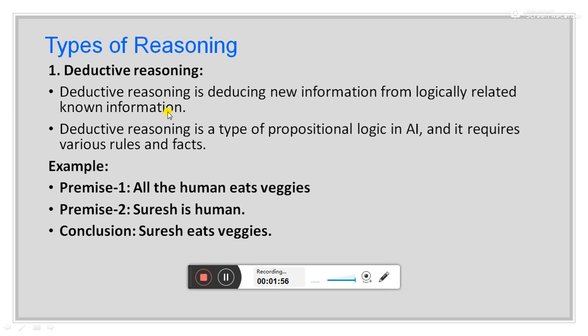For example, we have fed some sentences in the form of propositional logic into artificial intelligence, and we have to find a conclusion from those sentences. For that, we are performing deductive reasoning. For example, in the first sentence it is written that all humans eat cheese, and in the second sentence, Suresh is human. So from these sentences we are able to conclude that Suresh eats cheese.